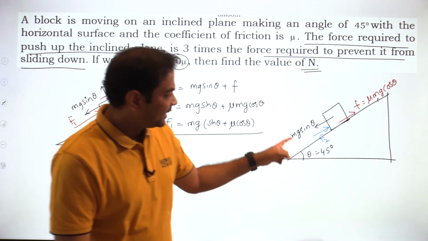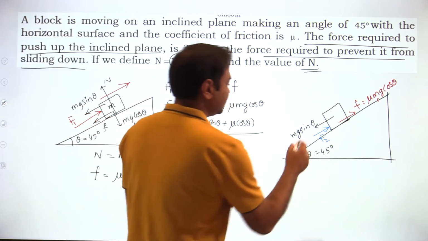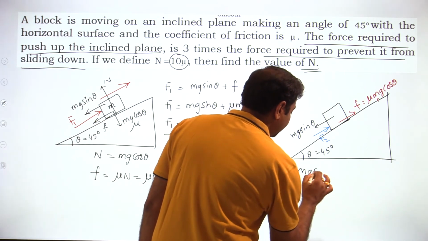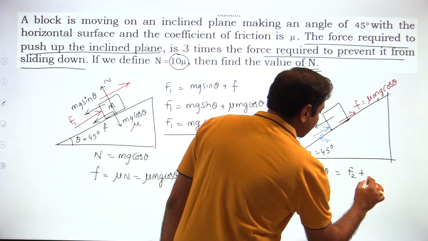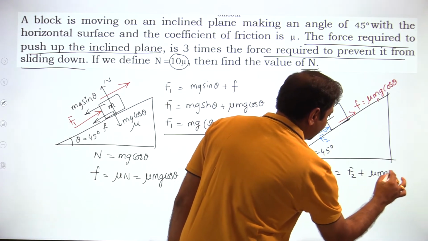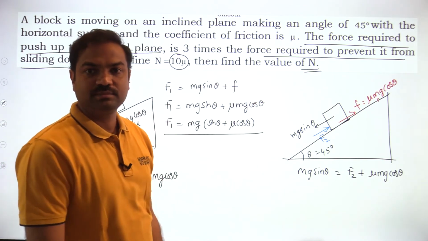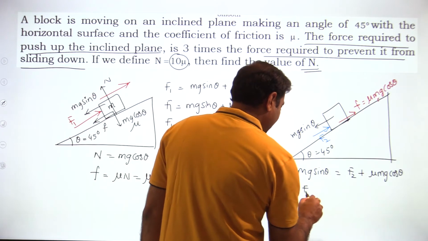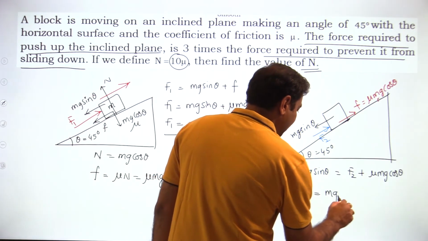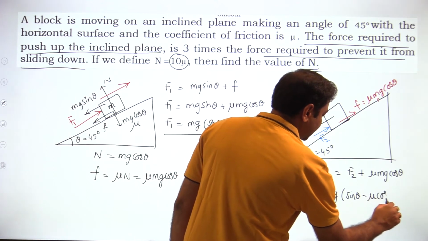Getting my point? Then in this case, how to write down the F2 value? I can write mg sin theta is equal to F2 plus mu mg cos theta, friction. Downward forces are equal to upward forces. Then only it will be prevented. So F2 value is equal to mg into sin theta minus mu cos theta.